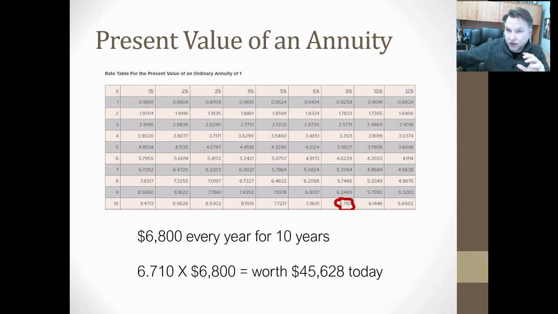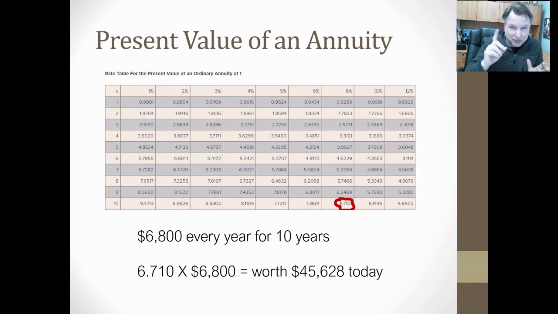So that's our 6,800. So it's basically saying if I look at an 8% hurdle rate, and I look at 10 years, I come up with a factor using my present value tables that says 6.710. So I multiply that 6,800 by 6.710,